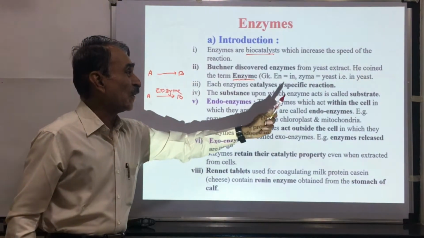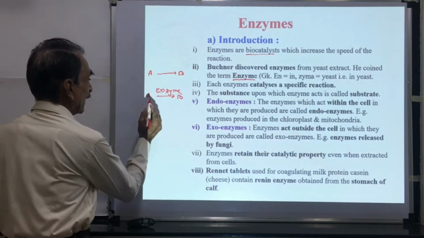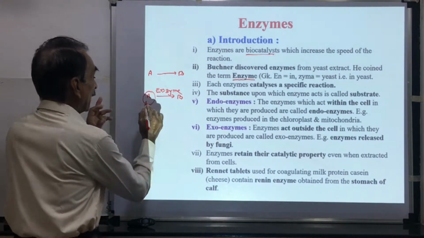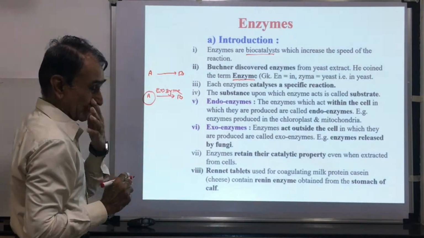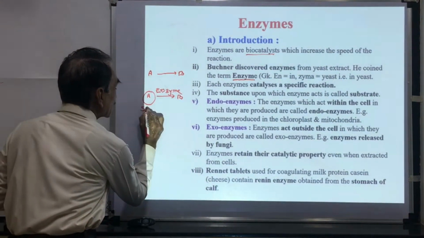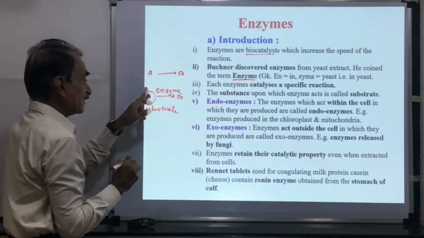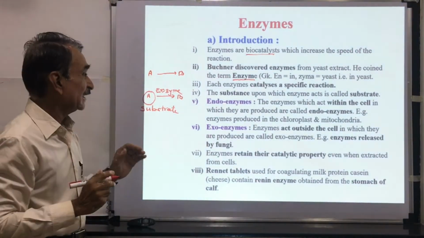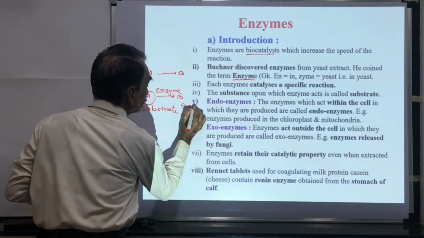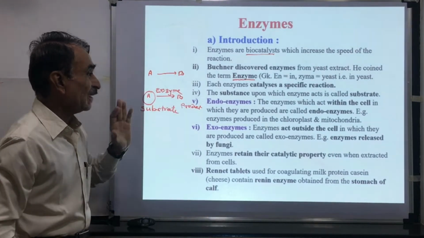The substance upon which the enzyme acts is called a substrate. Here in this case you can see that this enzyme acts on this substance, and this substance is converted into this substance. The substance on which the enzyme acts is called a substrate, and the compound which is formed is called a product. Here A is the substrate and B is the product.